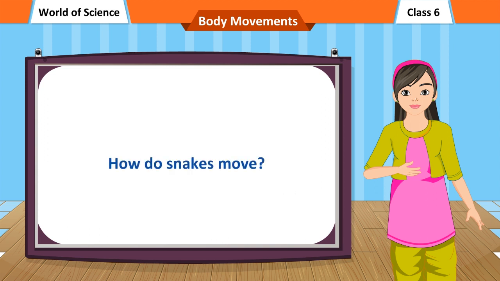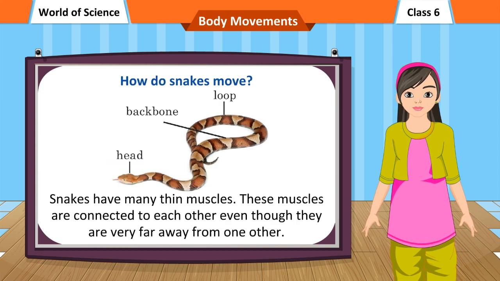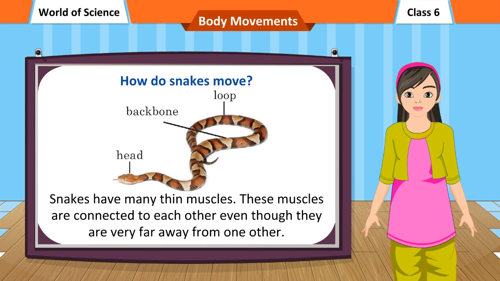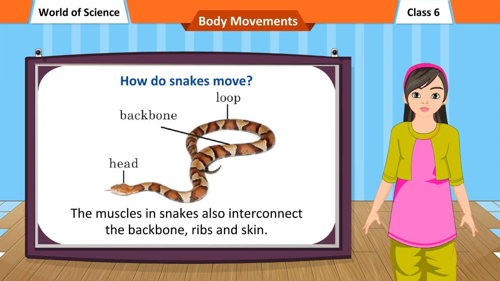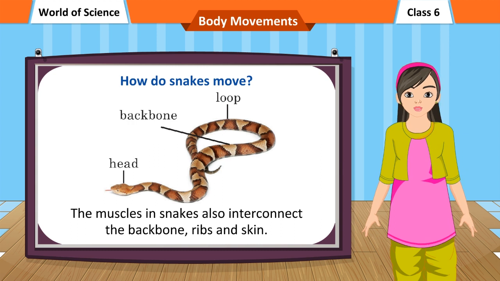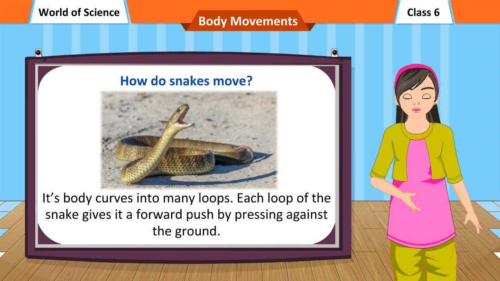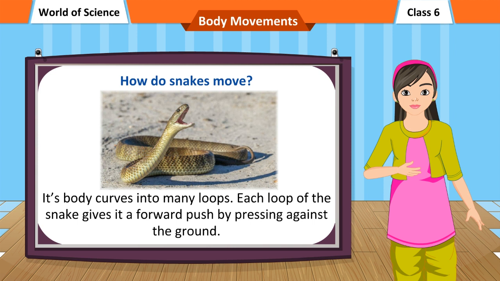How do snakes move? Snakes have many thin muscles. These muscles are connected to each other even though they are very far away from one another. The muscles in snakes also interconnect the backbone, ribs and skin. Its body curves into many loops. Each loop of the snake gives it a forward push by pressing against the ground.